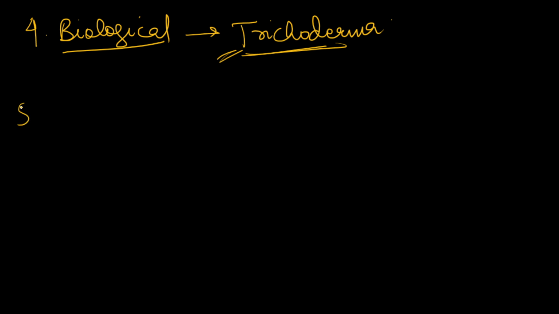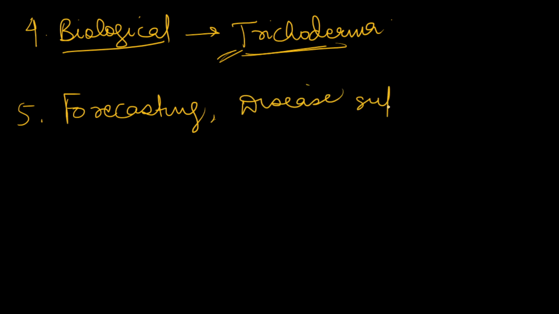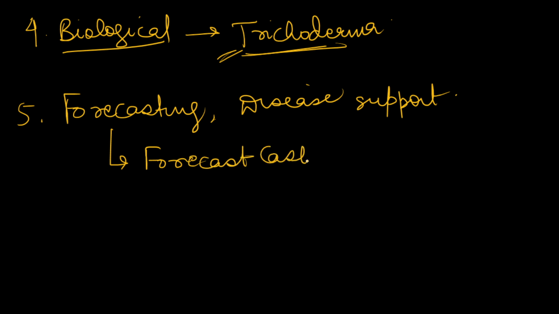Next, one more thing you can add here is that forecasting and disease surveillance are very important. Proper forecasting, proper monitoring, and proper disease surveillance will be very important in this disease. We can also use forecast models, for example, Mills table.